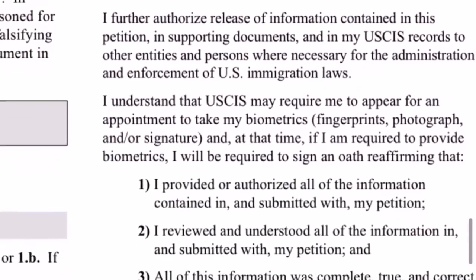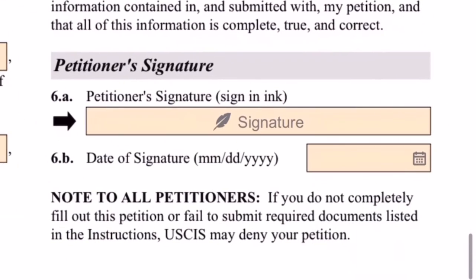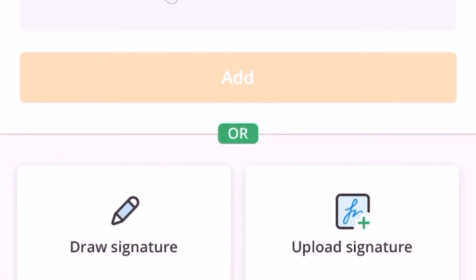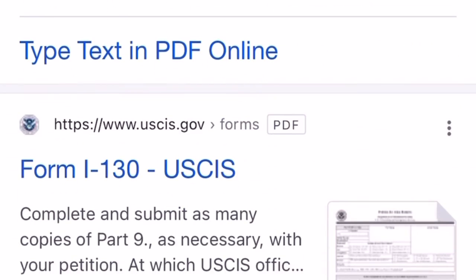So over here we are going to the declaration section and the certification section. Okay, the information you entered is correct and true. Note, if you do not completely fill out this petition, your application may be denied. So please, you're going to have to do it all over again and pay a different fee. So if you're not capable of doing it on your own,